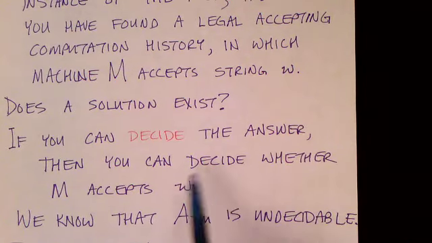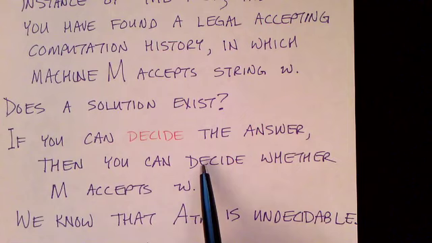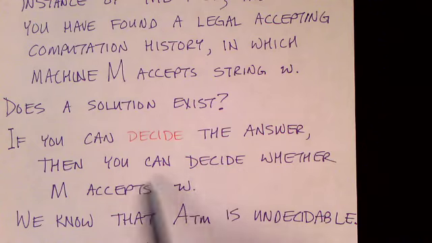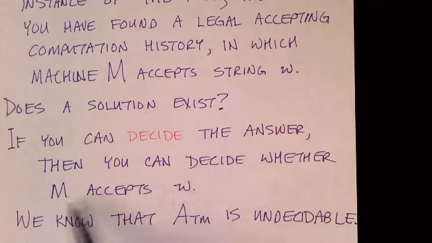In other words, to determine whether M accepts W, we encode it into this instance of the post-correspondence problem by creating these tiles the way we've just described, and then we determine whether or not a solution exists. If the answer is yes, a solution exists, then we know that M accepts W. And if the answer is no, there is no solution, then we know that M does not accept W.